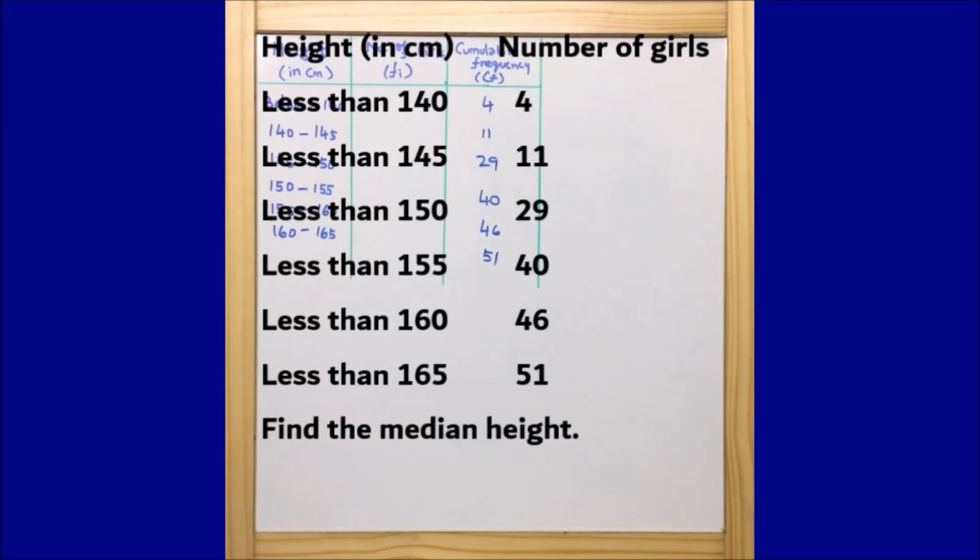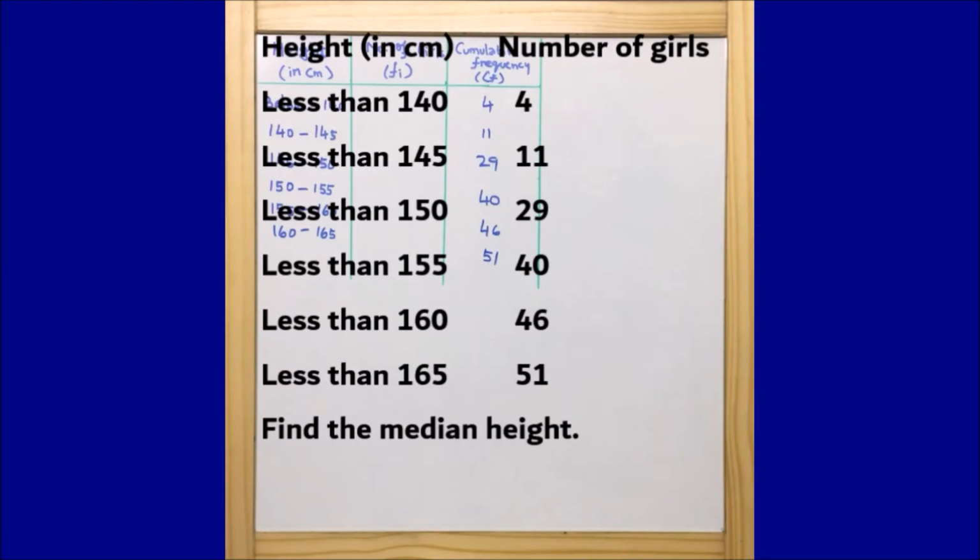The number of girls: less than 140, 4 girls; less than 145, 11 girls; less than 150, 29 girls; less than 155, 40 girls; less than 160, 46 girls; less than 165, 51 girls. And we need to find the median height. This is what the question asks.